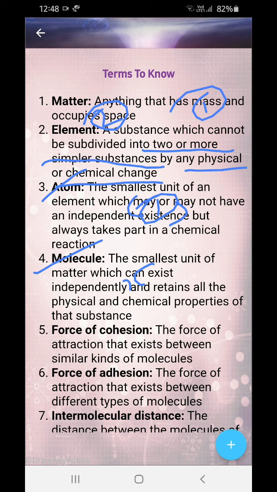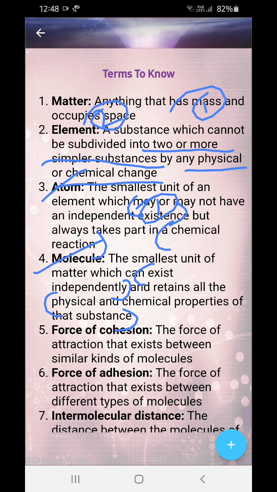An atom always takes part in a chemical reaction, while a molecule barely takes part in a chemical reaction. This is also a point to be noted. The molecule retains the physical and chemical properties of elements as well as compounds, while an atom retains the physical and chemical properties of only an element and not a compound. I hope you understand the differences very well. Atoms join to form molecules.